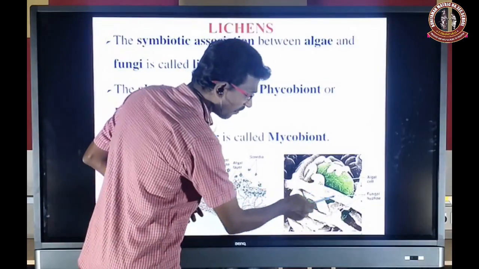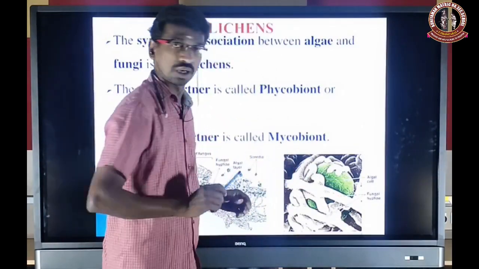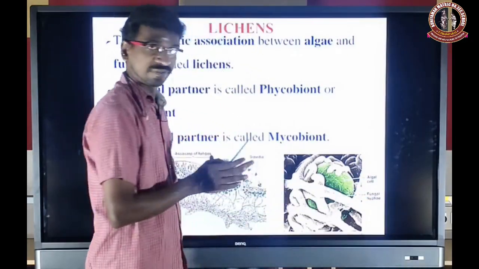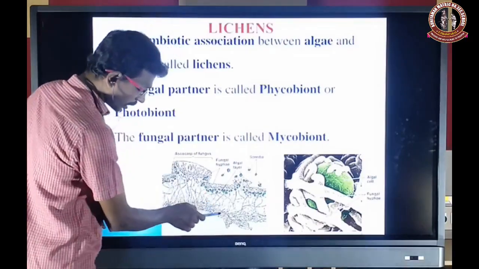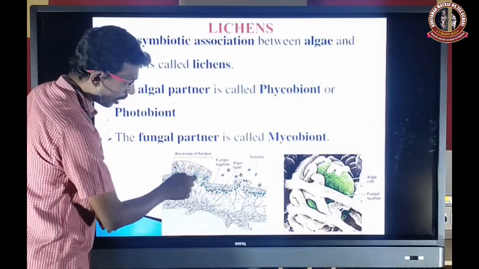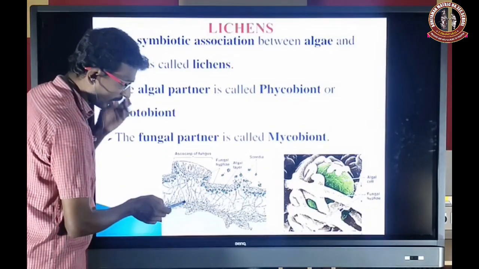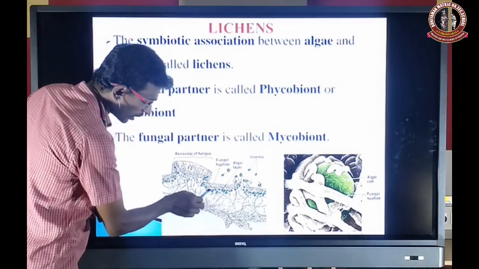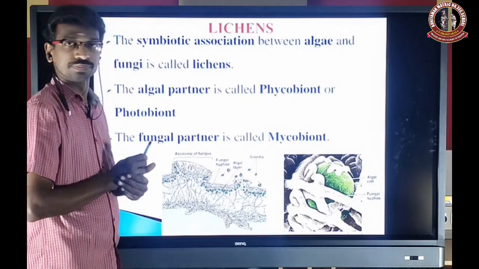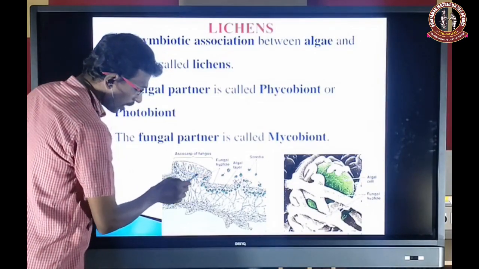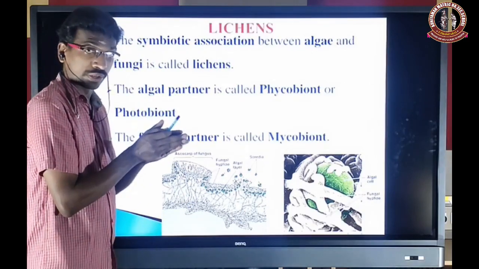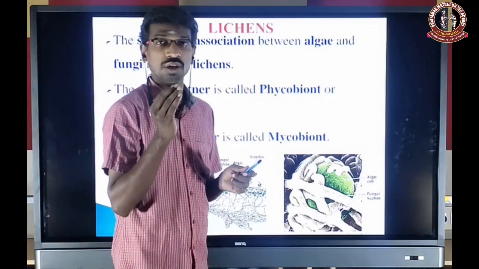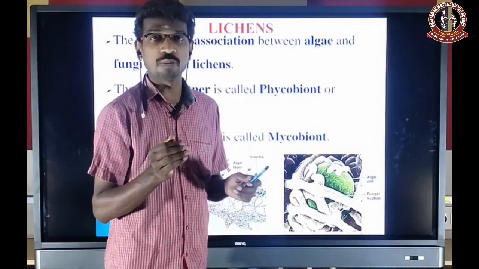Here the fungal hyphae and the green structure, that is the algae, are shown. The algal partner is called phycobiont or photobiont, and the fungal hyphae are called mycobiont. This is a network of the fungus on both the outer upper surface and the lower surface. In the middle, near the upper surface, a layer of algae is present. So both the fungus and the algae are associated symbiotically. That is a lichen. There are two components: the algal component is called phycobiont or photobiont, and the fungal component is called mycobiont.